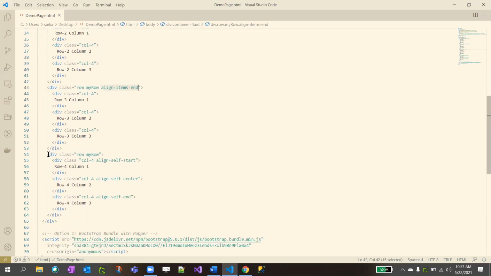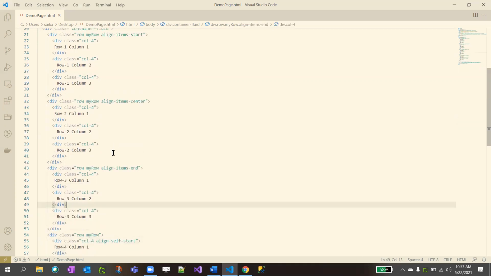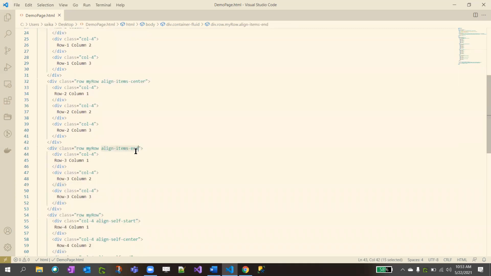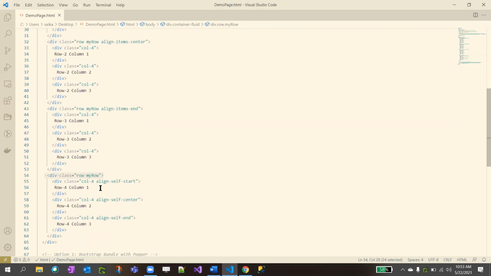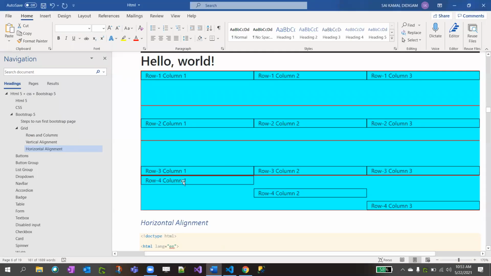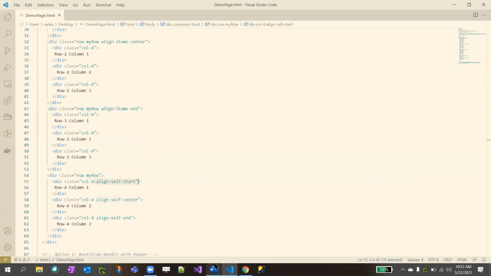Okay. And in the fourth row, it's different than before. What we need to do is we don't need to mention it on the parent div. Instead, we need to define each element. In our scenario, what do we want? In the fourth row, the first column on the start, the second column in the middle, and the third column on the bottom, right? To achieve that, instead of align items, we define align self.